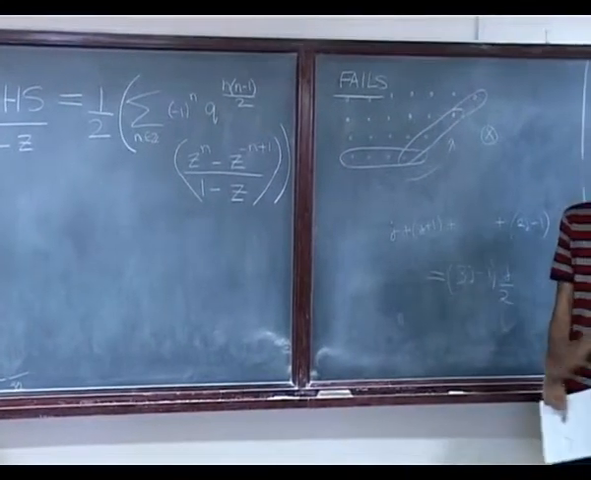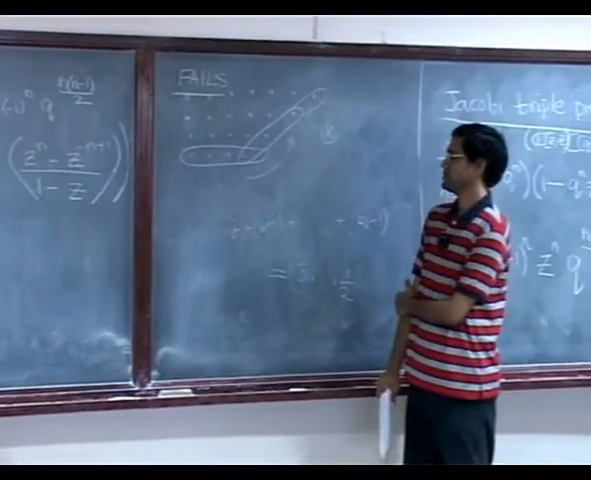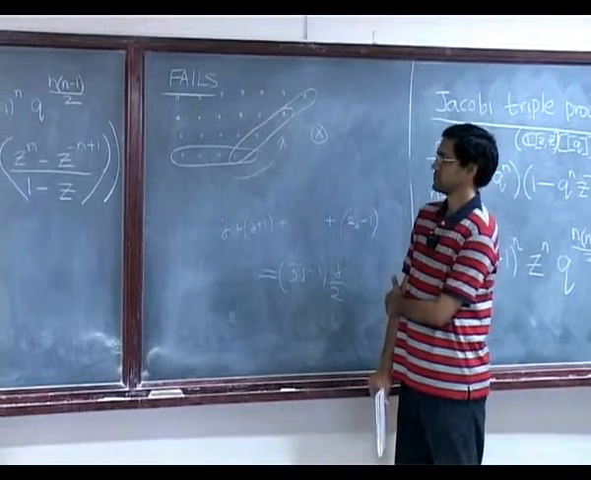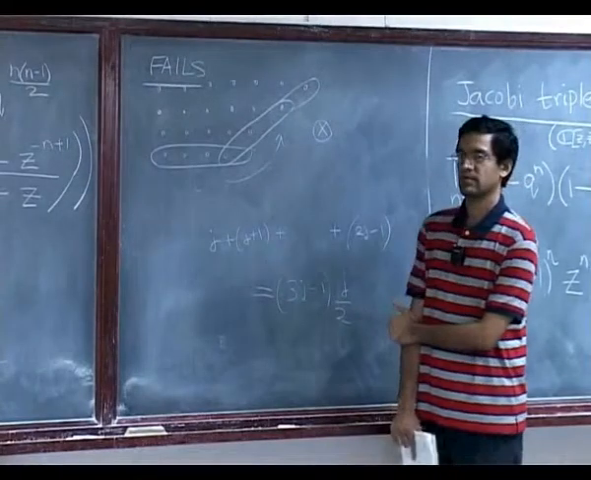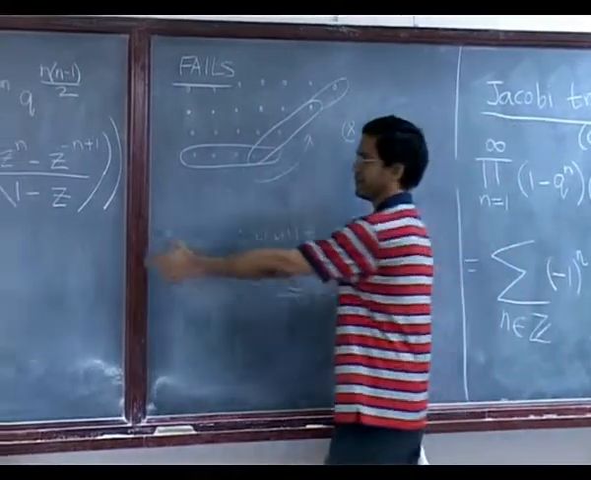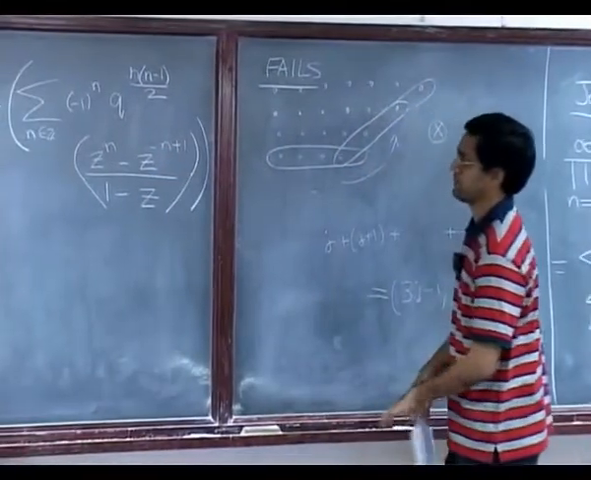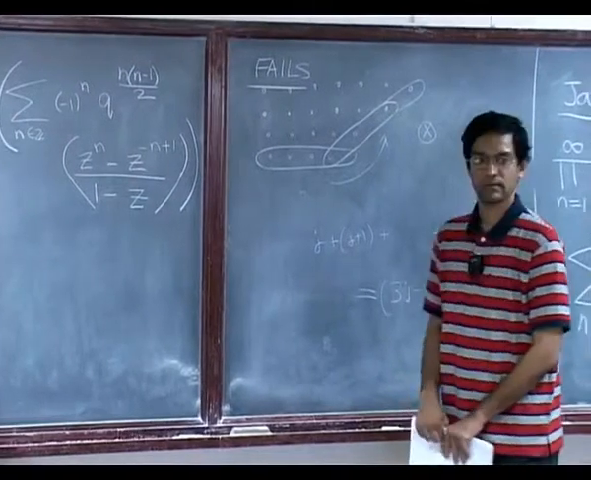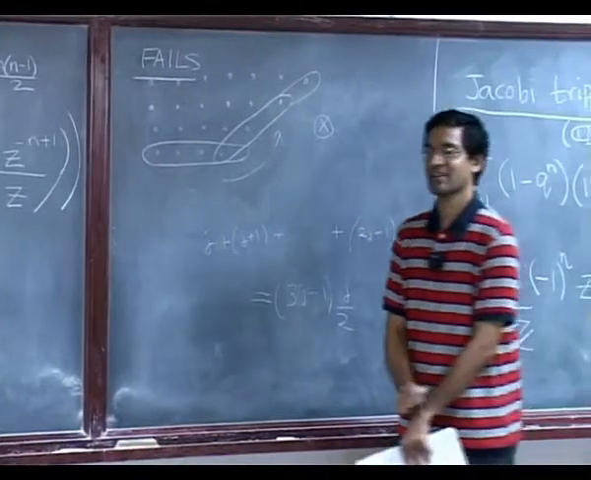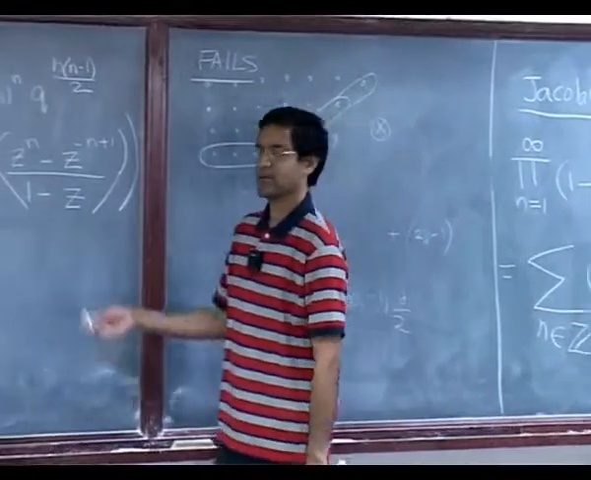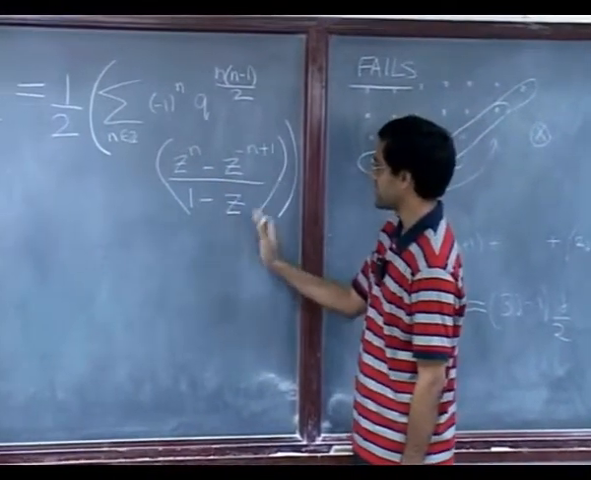What is z to the n minus z to the minus n plus 1 over 1 minus z? I mean, what does it look like? For example, if you even figure out what this gives. Character of what? SL2, right? It's sort of the character of an SL2 representation, because in fact if you write this out, what is it?